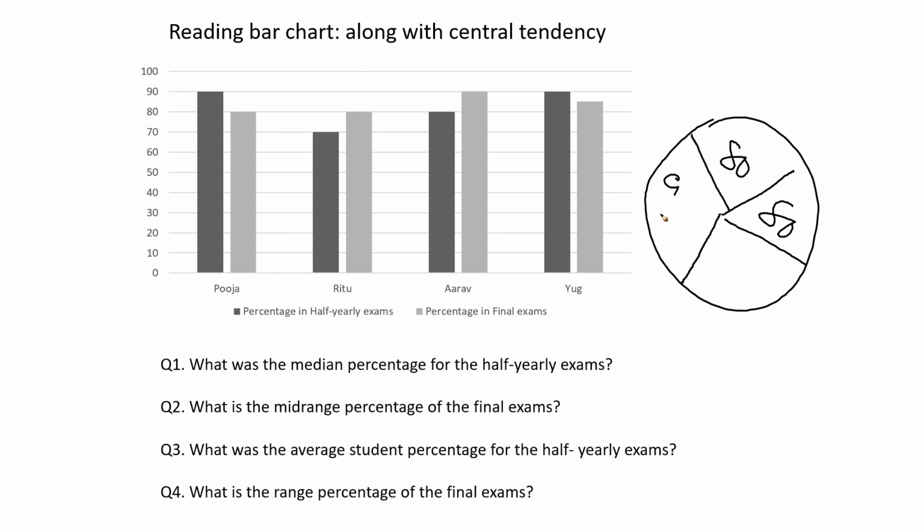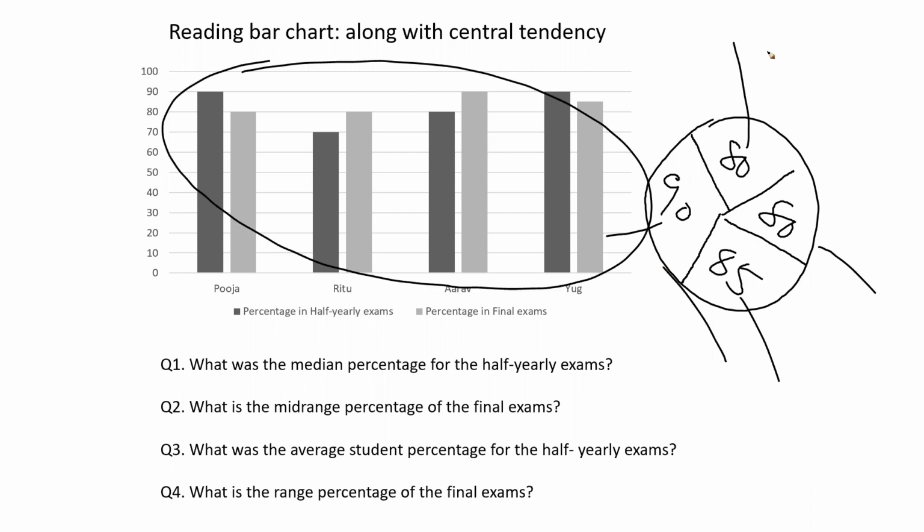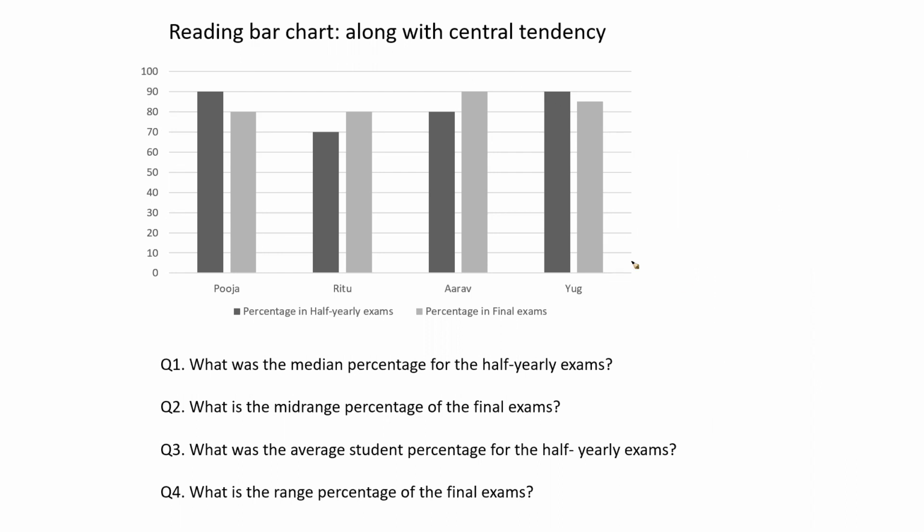Let's say this is 90 and this is 85. Okay, so I created a pie chart where this 80 is Ritu, this 80 is Pooja, this is Yug, and this is Arav. So again, I can display this categorical data in a pie format as well, clearly, right? So that's another way of visualization.